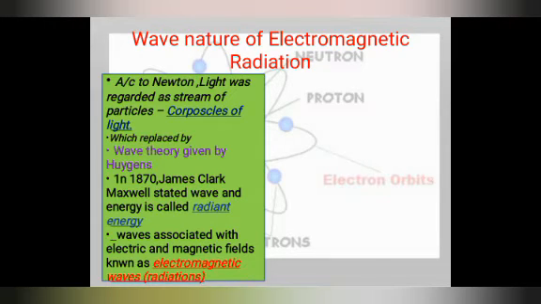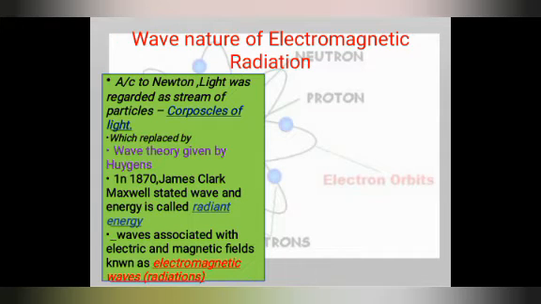This has a long history, right from Newton. According to Newton, light was regarded as a stream of particles, in the corpuscle theory of light. The particle nature could explain certain phenomena associated with light such as reflection and refraction, but at the same time it failed to explain two more important phenomena, interference and diffraction. Because of that, the corpuscle theory of light was replaced by the wave theory.